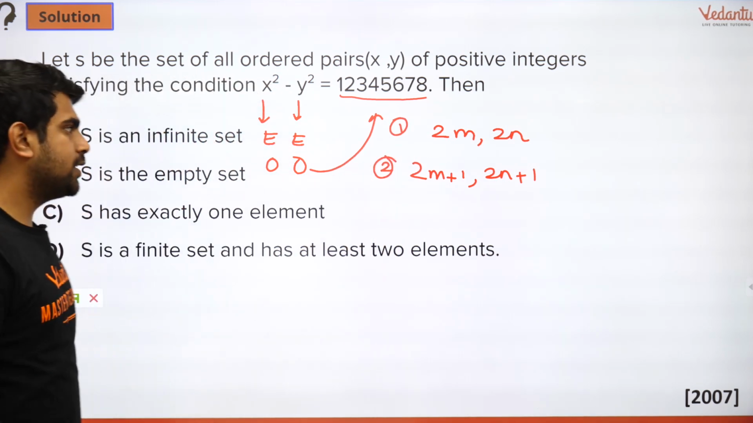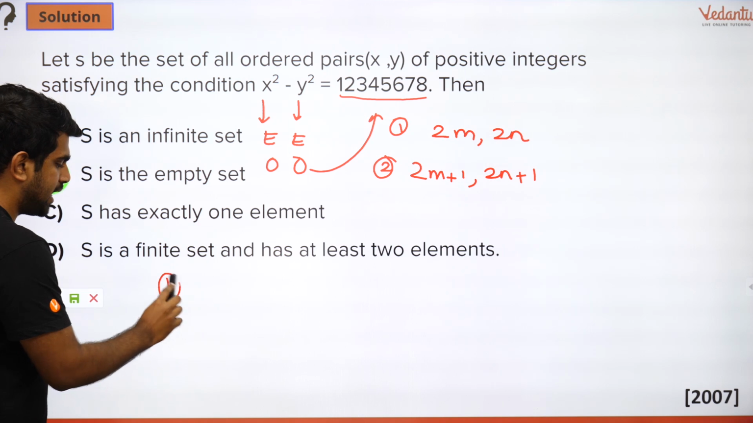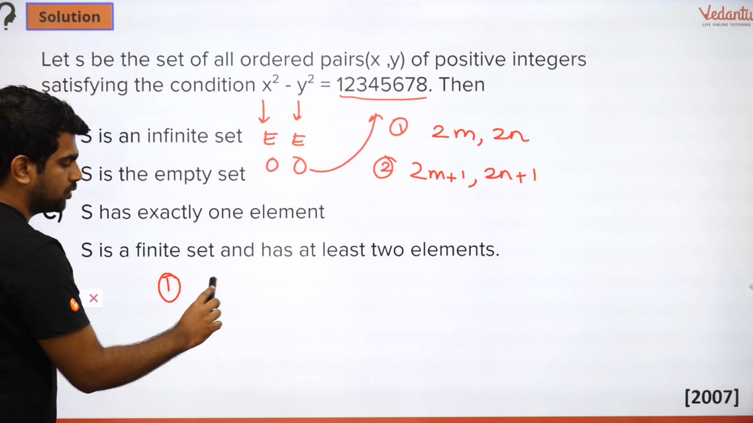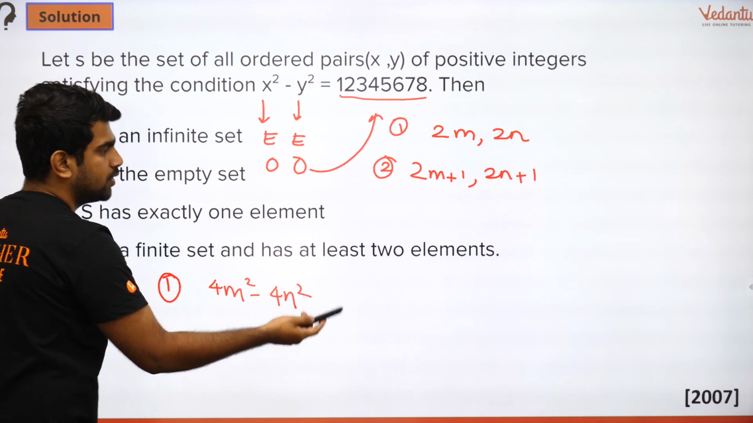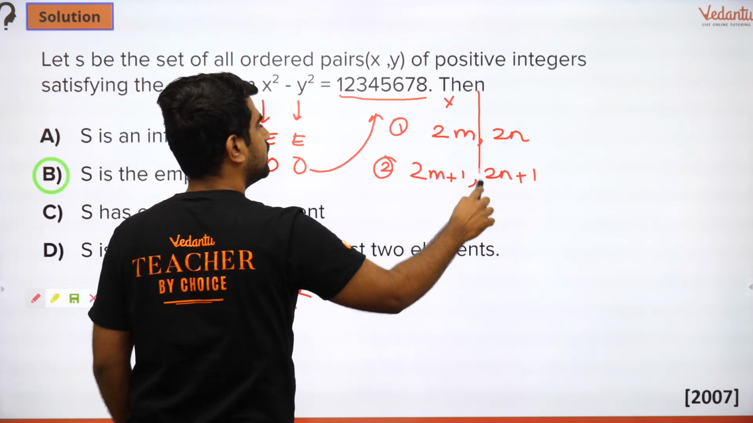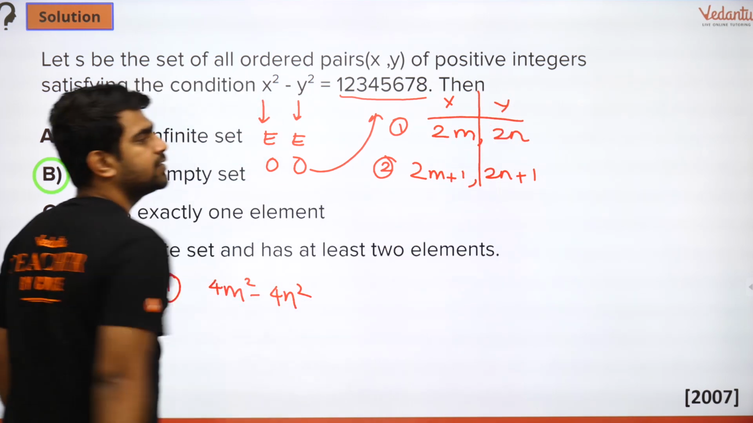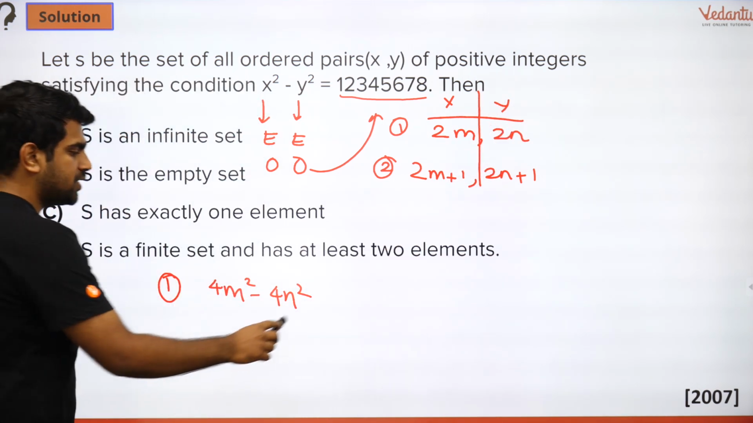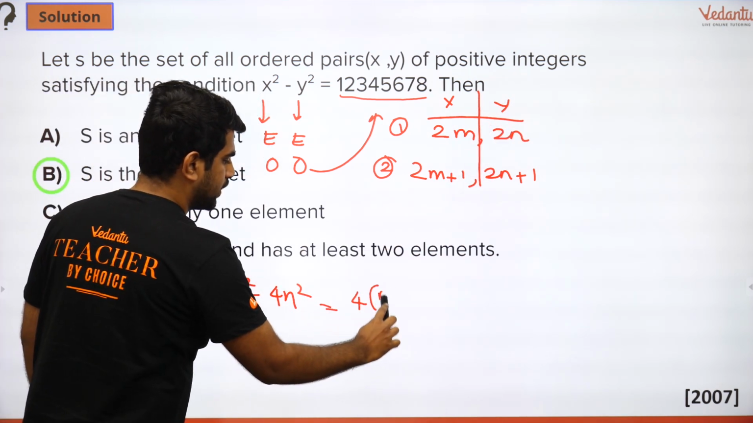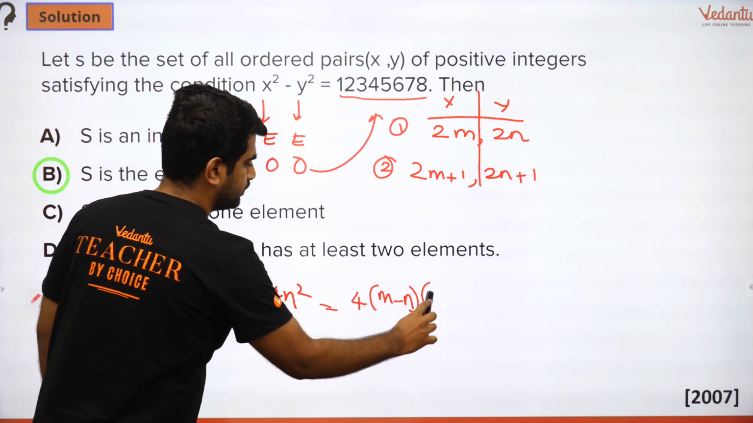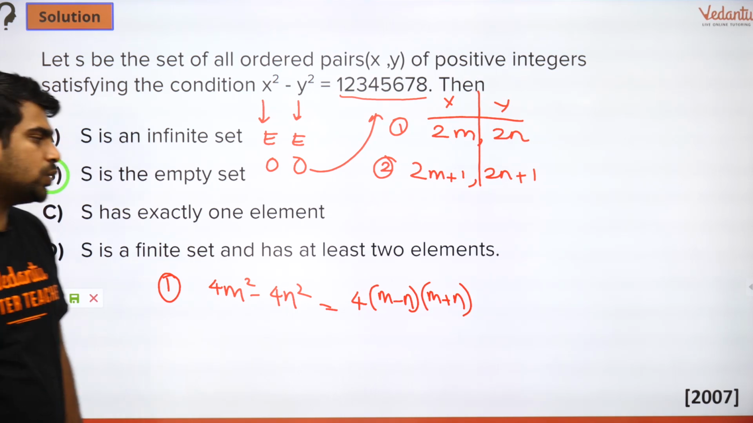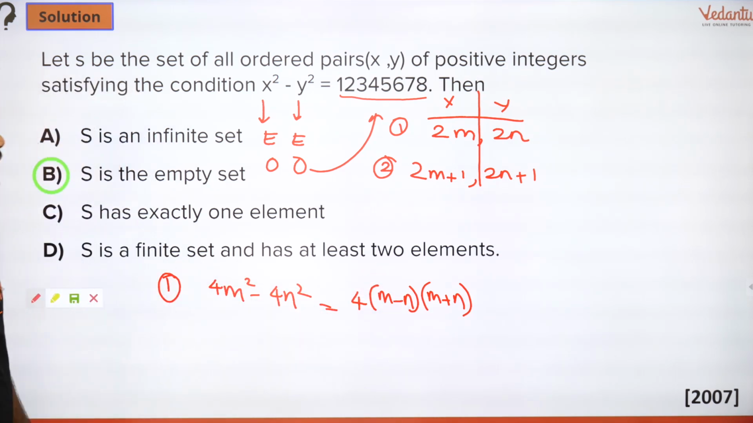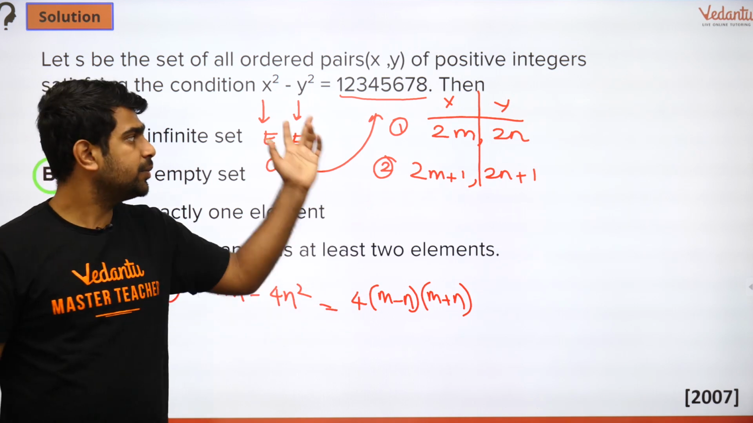Now I'll solve for case 1. What do I have? x square minus y square. So what is x square minus y square? 4m square minus 4n square. Why? Because this is x and this is y. So it will be 4 times of m square minus n square, that is 4 times of m minus n into m plus n. I hope that's what you get, right? Perfect, because they both are even.